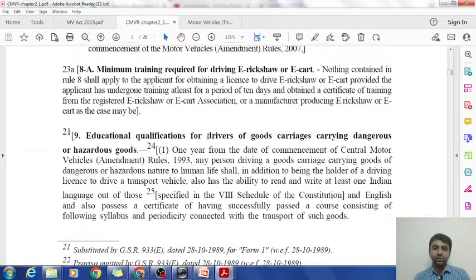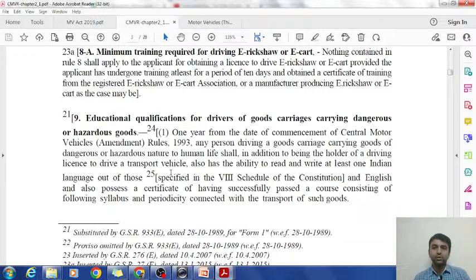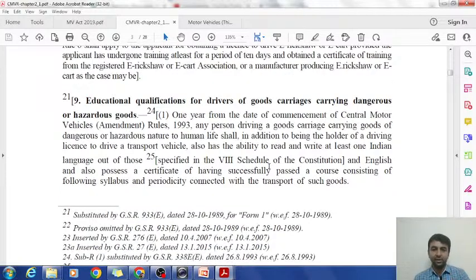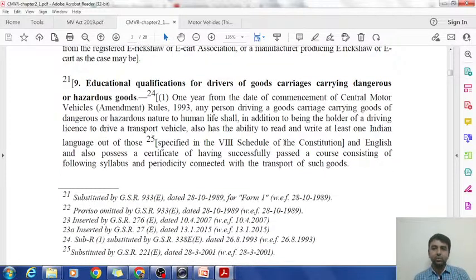Now, educational qualification of drivers for goods carrying dangerous or hazardous goods. This was also one of your questions. There is no 10th class or 12th class given in this paragraph as far as I have read it. He should have knowledge of at least one language. It is written: any person holding a license for goods carrying dangerous or hazardous goods, in addition to being the holder of a driving license to drive a transport vehicle, must also have the ability to read and write at least one Indian language out of those mentioned in Schedule 7.